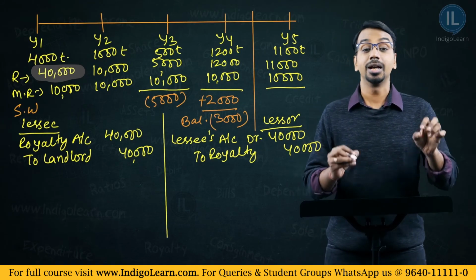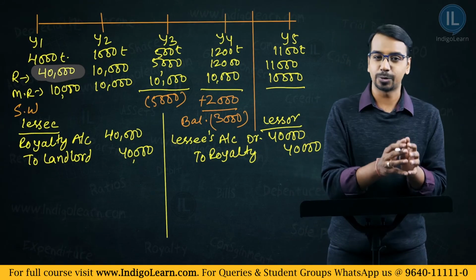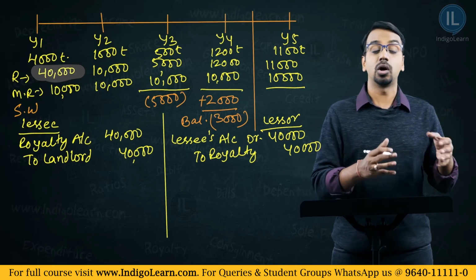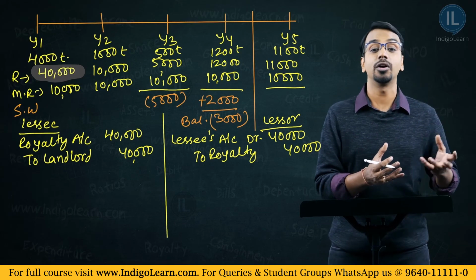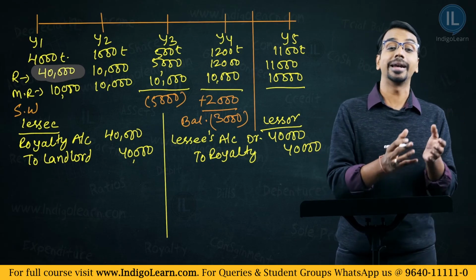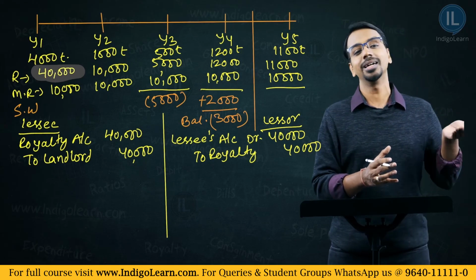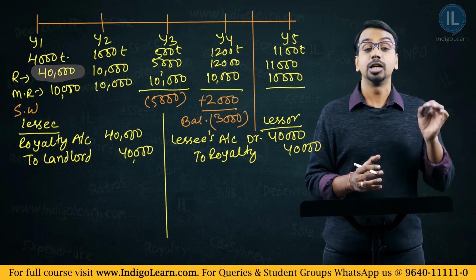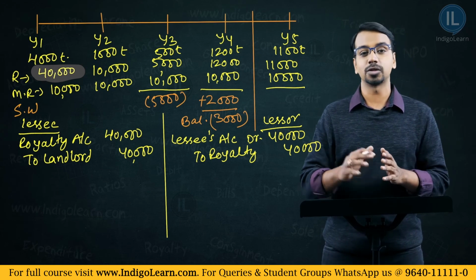I am repeating it once again. For the lessee, royalty is an expenditure. It is payable to the landlord. That is why we are creating a liability in landlord's account. We are crediting the landlord account. We are increasing the liability. So, the lessee will pass an entry, royalty account debit to landlord account 40,000.